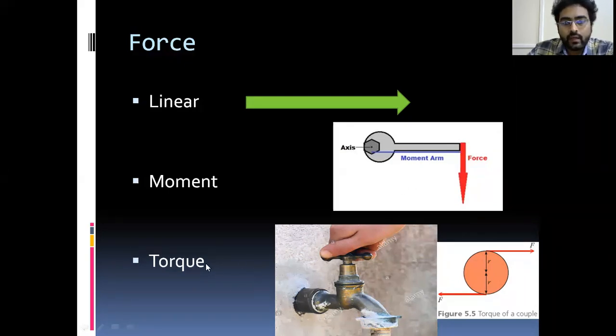nails and plates. Torque: a daily example of torque is closing and opening the tap. This is equal and opposite forces acting at a certain distance from the axis. That is a force couple. These are things you learned in intermediate. Okay, just refresh that one.